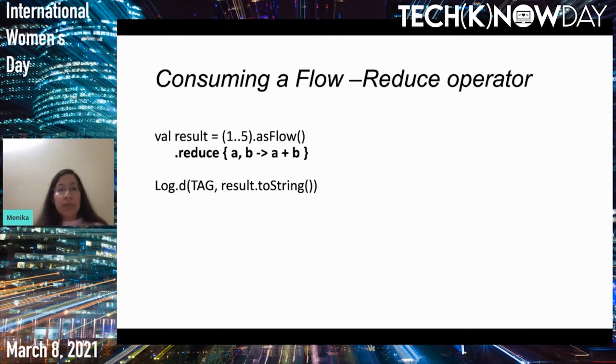So it's like 1 and 2, you apply a function, you get 3. Then you have 3 and 3, you apply a function, you get 6. Then you have 6 and 4, which comes to 10. Then you have 10 and 5, which comes to 15. So here you collect the stream, but you also apply a function on it.